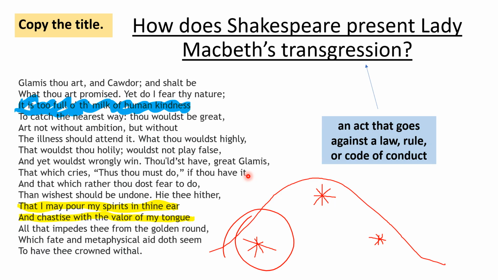And maybe before I start writing, I just want to drop down IP. So I know that this is written in iambic pentameter. Remember, we know that noble characters speak in iambic pentameter. So at this stage, it indicates that Lady Macbeth is a very noble character. So I've planned, I've read, I know what my first paragraph is going to be, I know what my other two paragraphs are going to be, I know that this is in iambic pentameter, and now it's time to write.